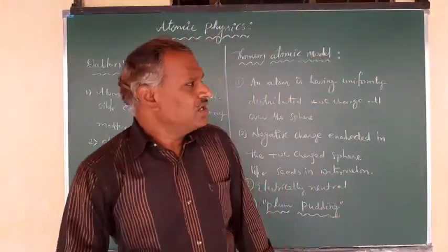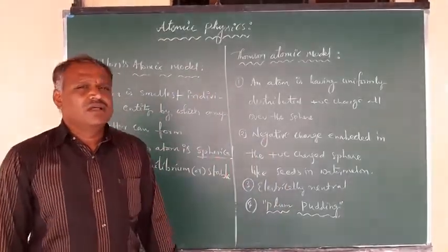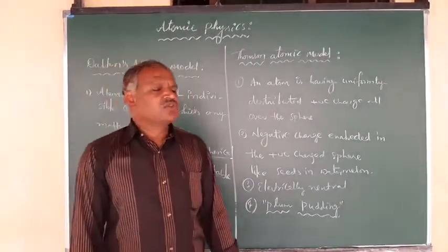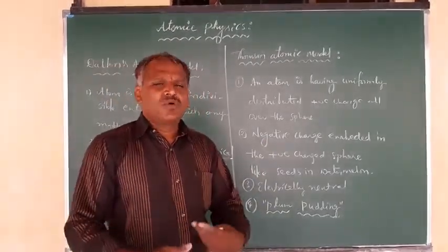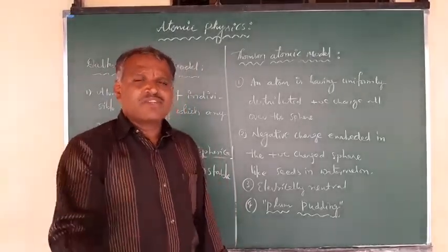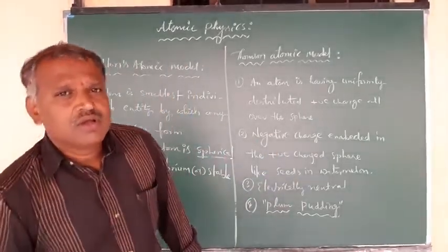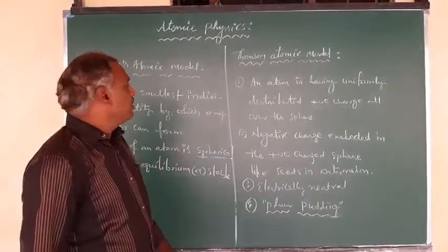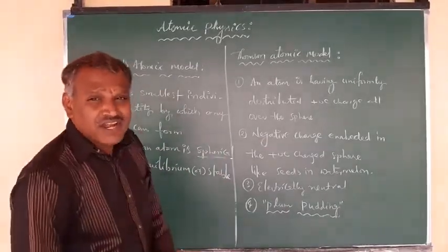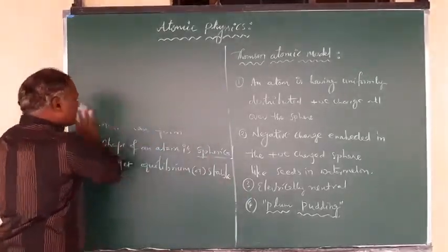Now, to overcome these, there is a next one. It is given by the Rutherford atomic model, that is the alpha scattering experiment. From that you can get more and more information, which is somewhat more information about the structure of atom compared to these two, right? So now we will discuss the next one, the Rutherford alpha scattering experiment.